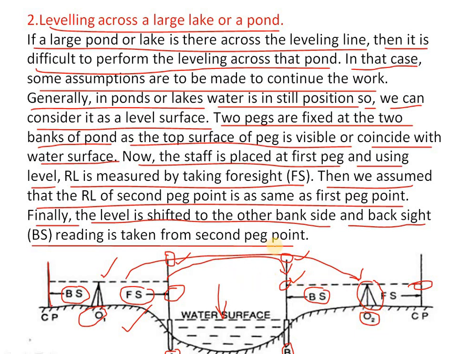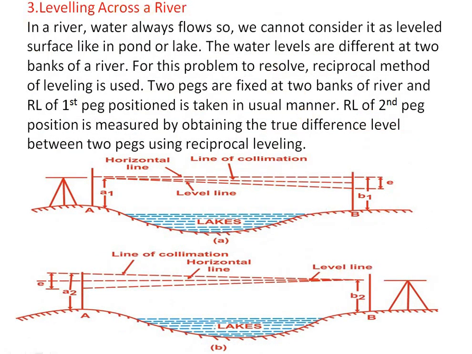So this is the process we have to do for leveling across a large lake or a pond. In some cases only this type of process will happen. This is a very simple process, leveling across a large lake or a pond. And the next one is leveling across a river.